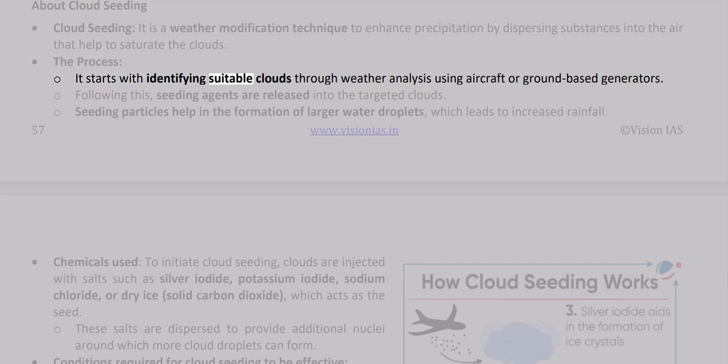It starts with identifying suitable clouds through weather analysis using aircraft or ground-based generators. Following this, seeding agents are released into the targeted clouds. Seeding particles help in the formation of larger water droplets, which leads to increased rainfall.